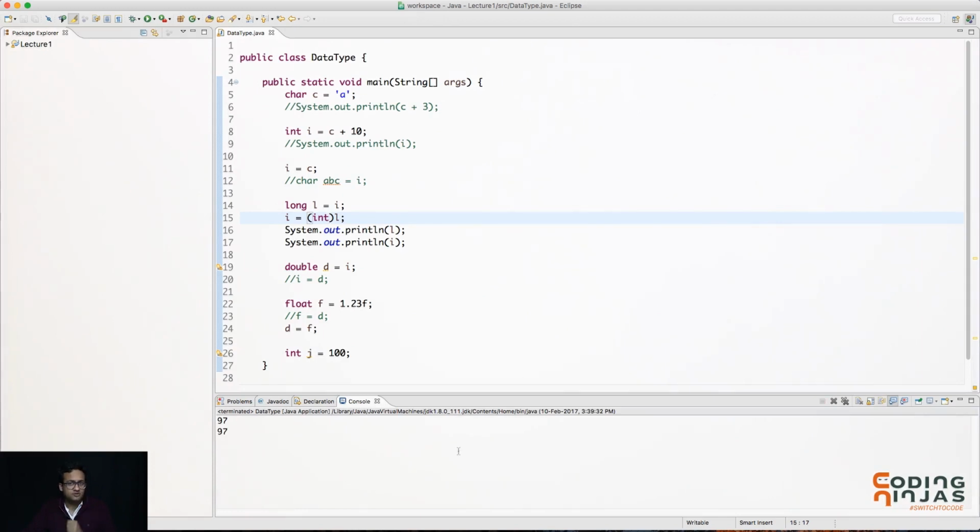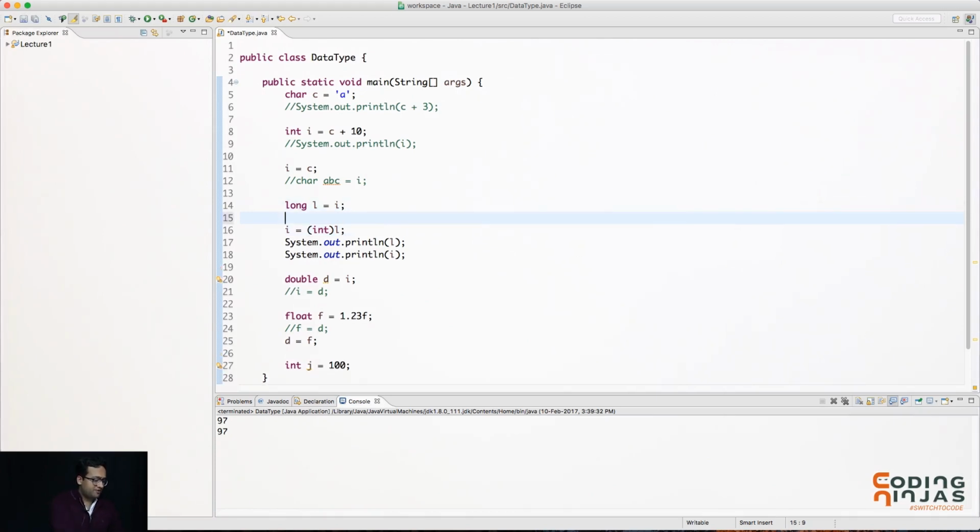But the issue is, if before copying into I, I make my L a very big number, right? As soon as I'm doing this, I'm getting an error. Let's look at the error. It's saying this literal is out of integer range. This number that you have written is out of integer range, so we'll have to put an L at the end. Now this is okay.